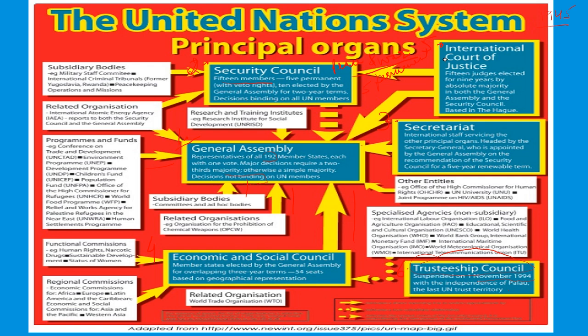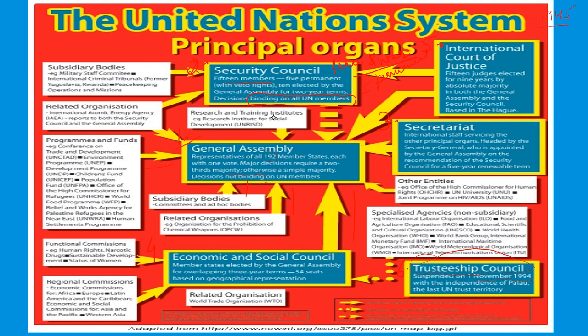Now the next thing is very important to note. The decisions are binding on all the UN members. Only the Security Council has the right to take binding decisions, and that too only related to matters of war and peace. And to take decisions which are binding in nature, the concurrence of all five permanent members is necessary.